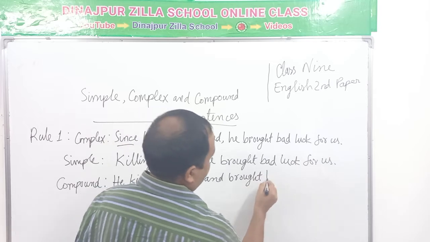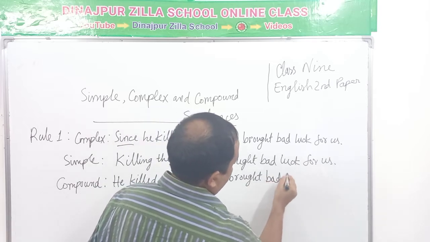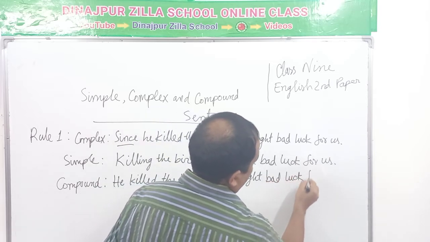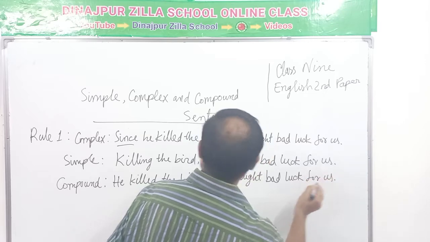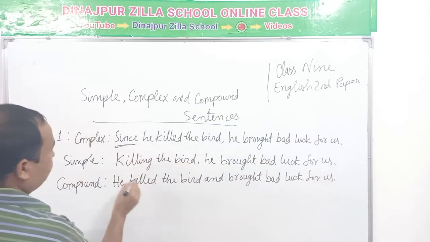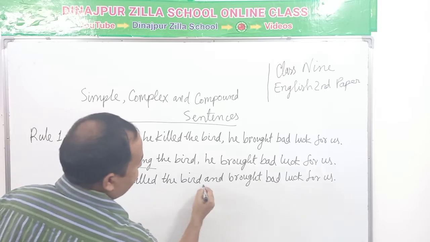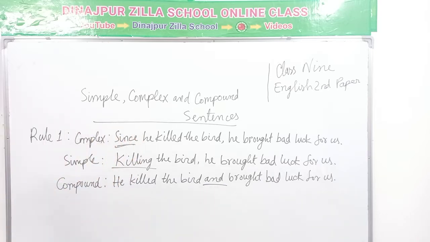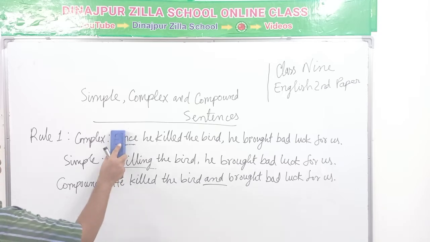So, since in the complex sentence, present participle in the simple sentence, and and in the compound sentence. Thus we can transform these sentences from one form to another.